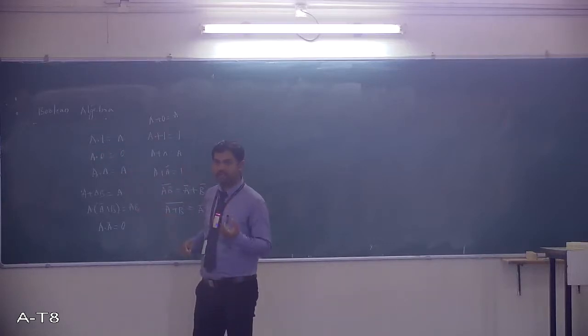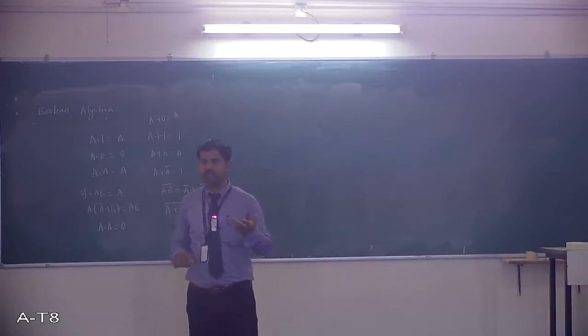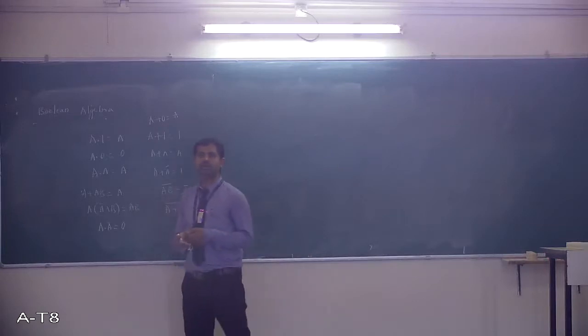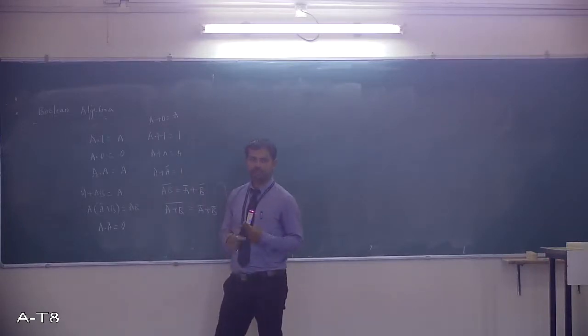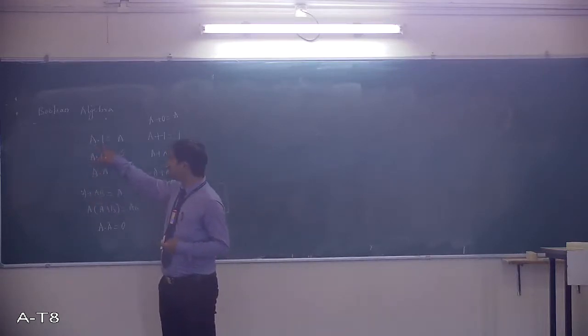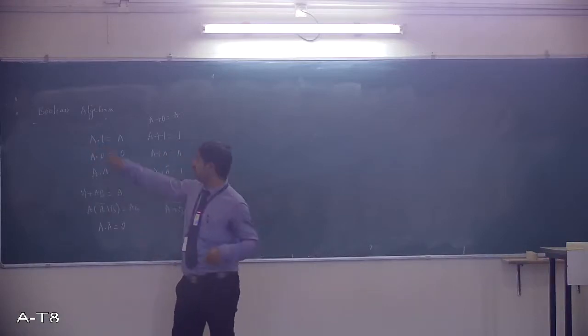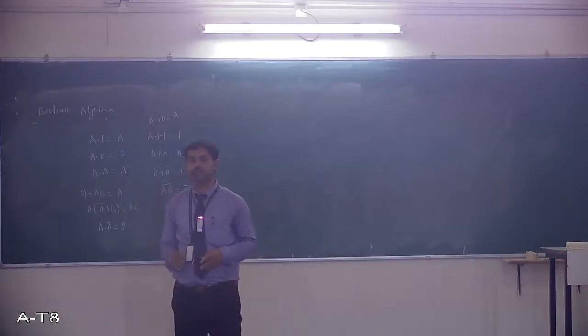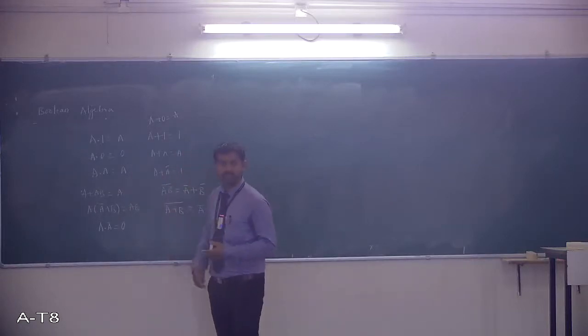A is a variable. It can take the value either 0 or 1, because I am dealing with digital, the representation is only with two limited sets of values. Suppose you take A as 0, 0 into 1 is 0 only. It means the same A value is reflecting. If you take A as 1, 1 into 1, output is 1. So every time, whatever the value of A, the same thing is reflecting. So I am writing A. Like that, for all identities you can check it.